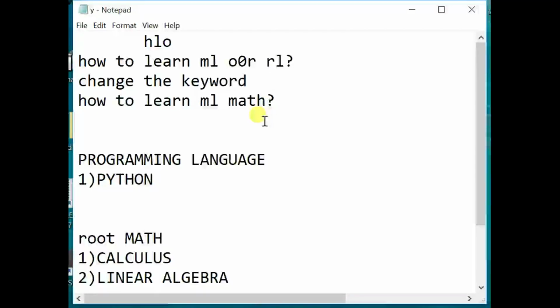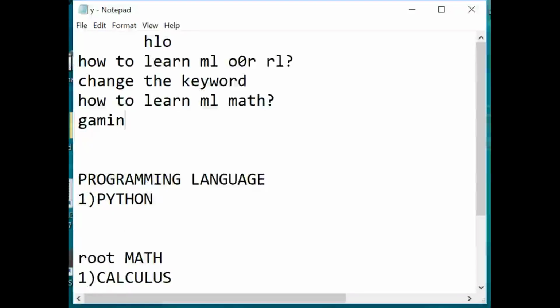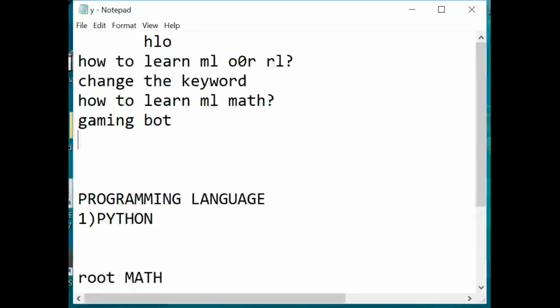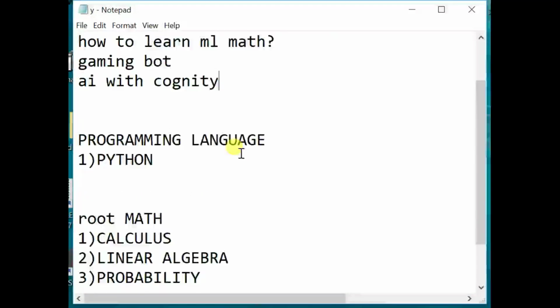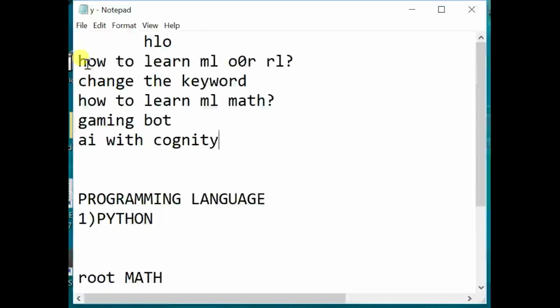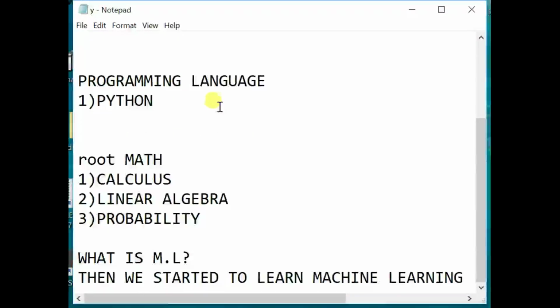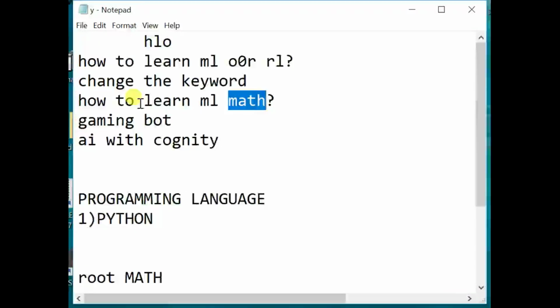So if you want to make a gaming bot which can play by itself, or a school project or college project or an image classification project, or if you want to build a chatbot or AI which has cognition or consciousness, then you have to learn machine learning. The main problem is everyone tries to learn machine learning but they do not understand it because of a lack of mathematics, because every video on YouTube tells how to program it in Python or another programming language, but what is the math behind it they do not tell you. For that reason you don't learn it.